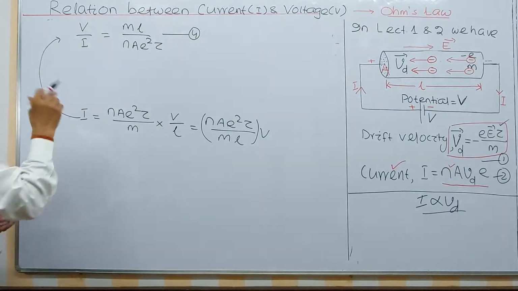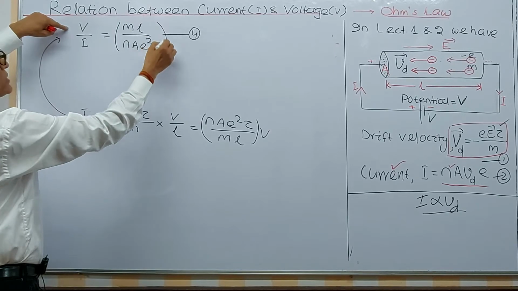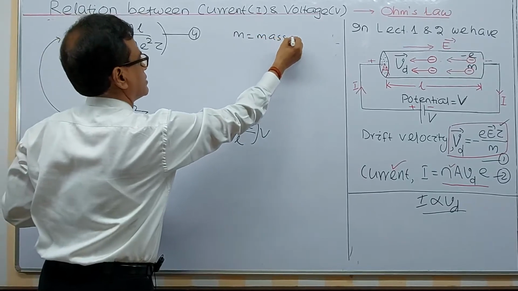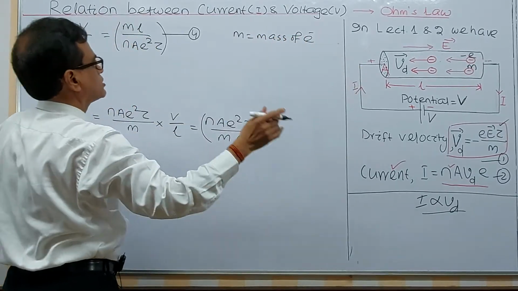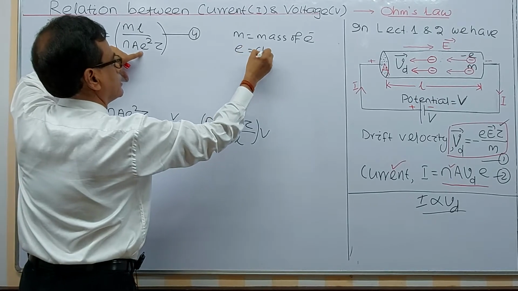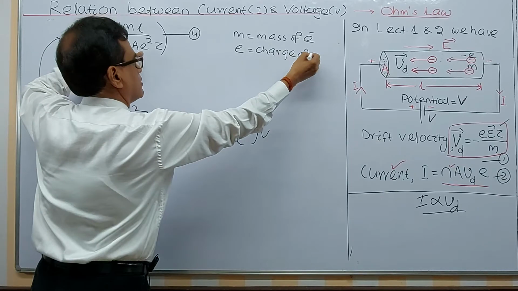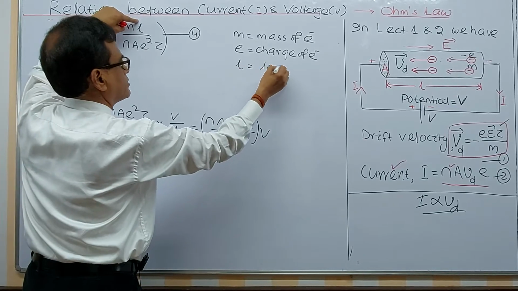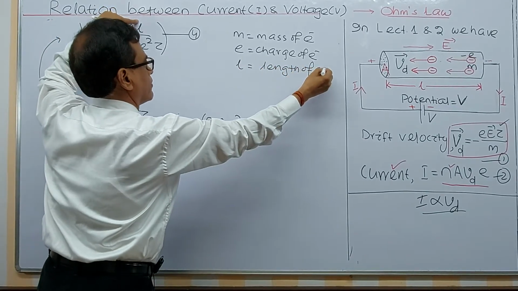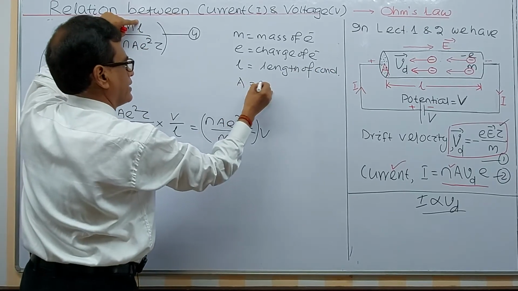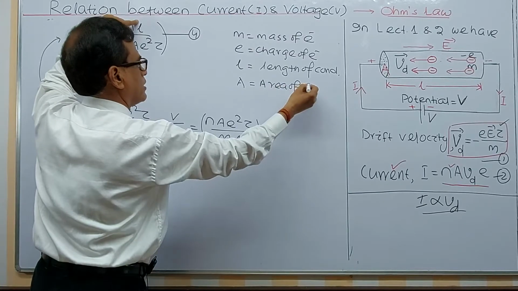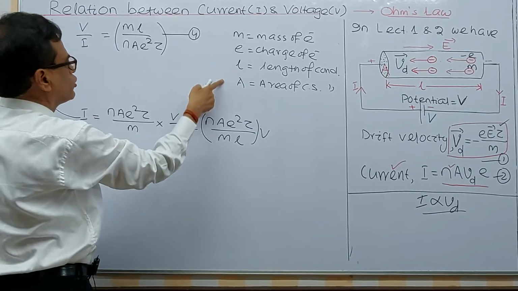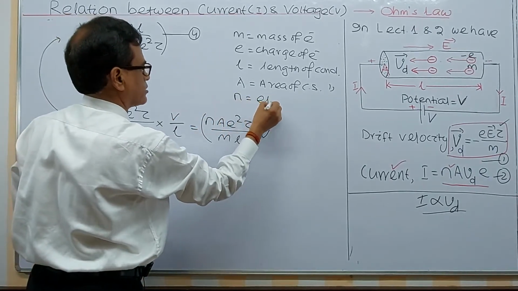Here you can see, M is the mass of electron, e is the charge of electron, L is the length of the conductor, A is the area of cross section of the conductor. There are six terms, four of which are constants, and N is the electron density.